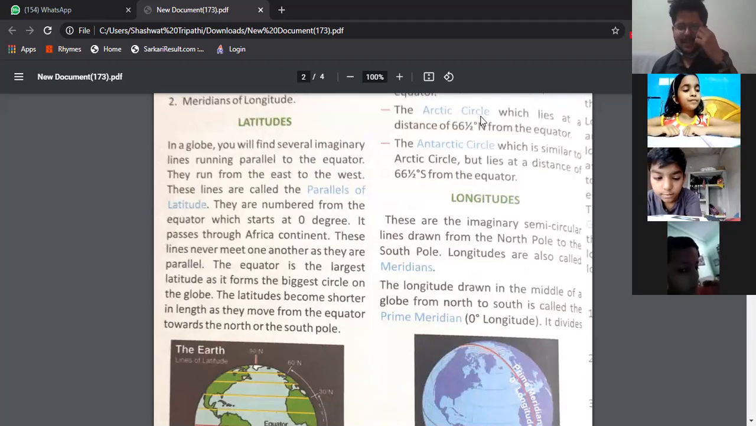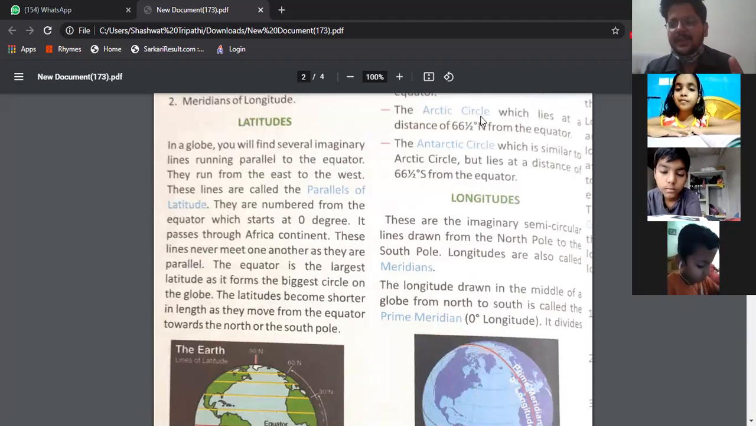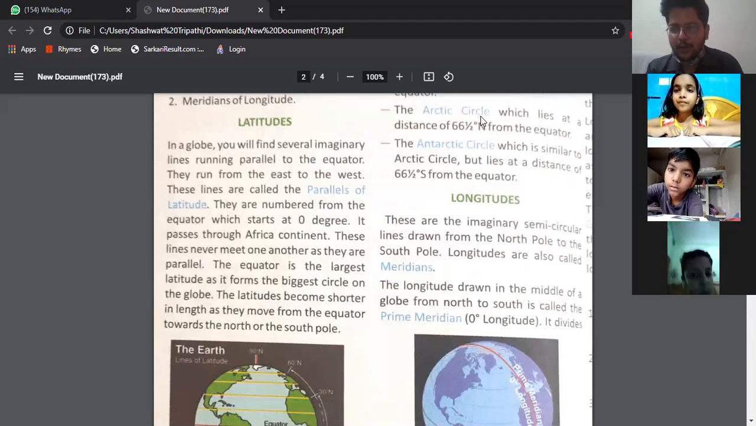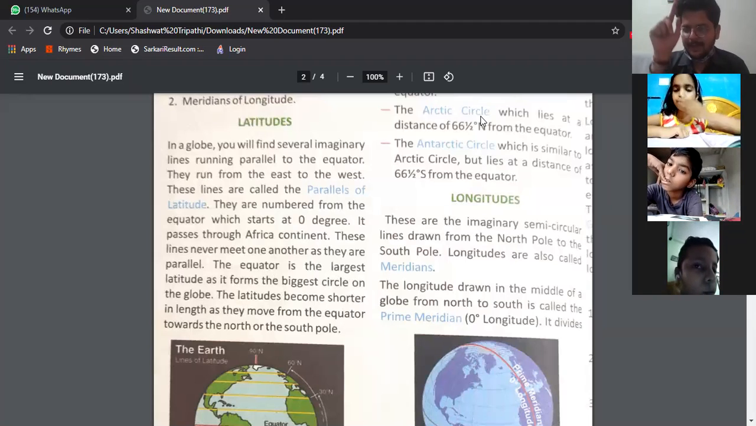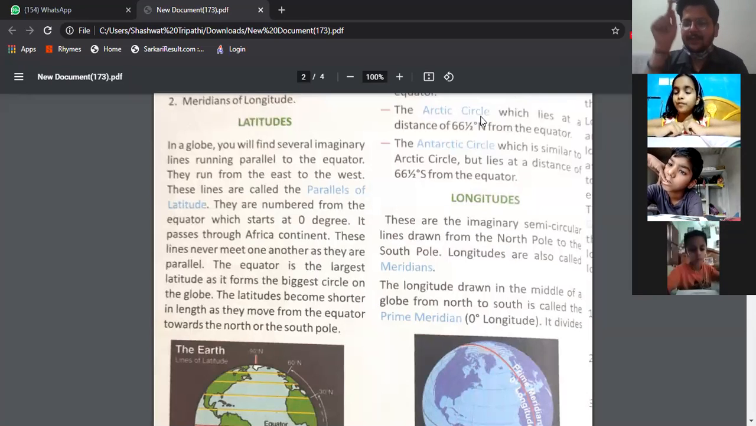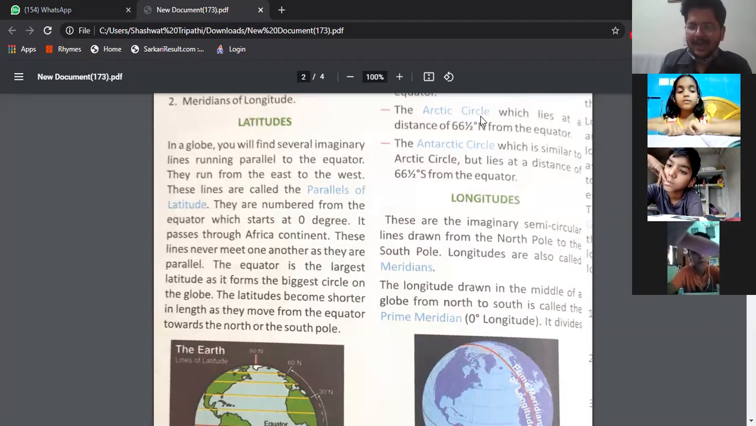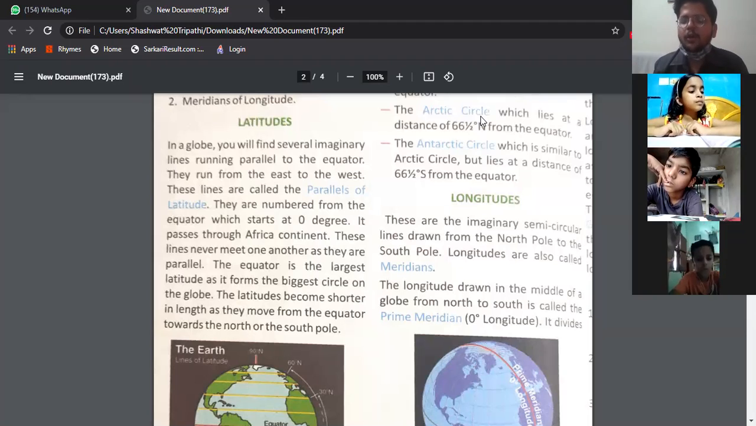Now, latitudes. In yesterday's class we have discussed about the globe. What is the globe? Globe is the model of the earth. It is the man-made model of the earth. We again discussed that on the globe there are some imaginary lines. Horizontal and vertical imaginary lines are drawn. The horizontal lines are called parallels of latitudes, and the vertical lines are called meridians of longitudes.